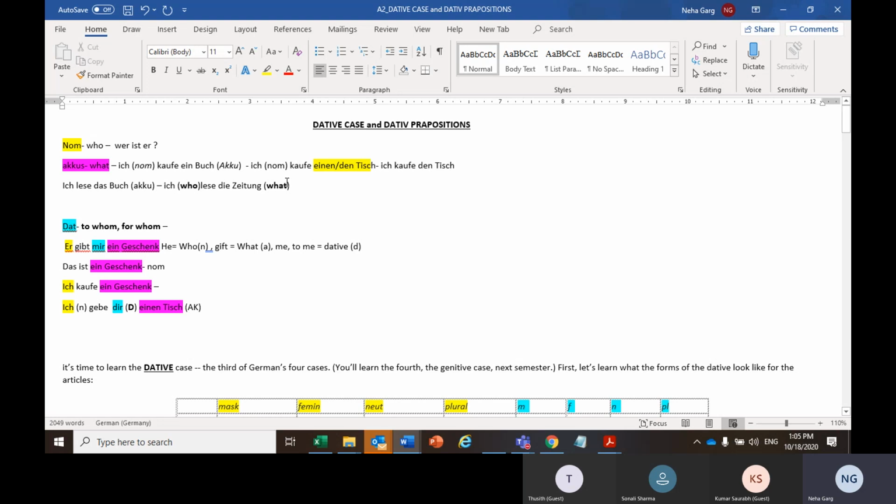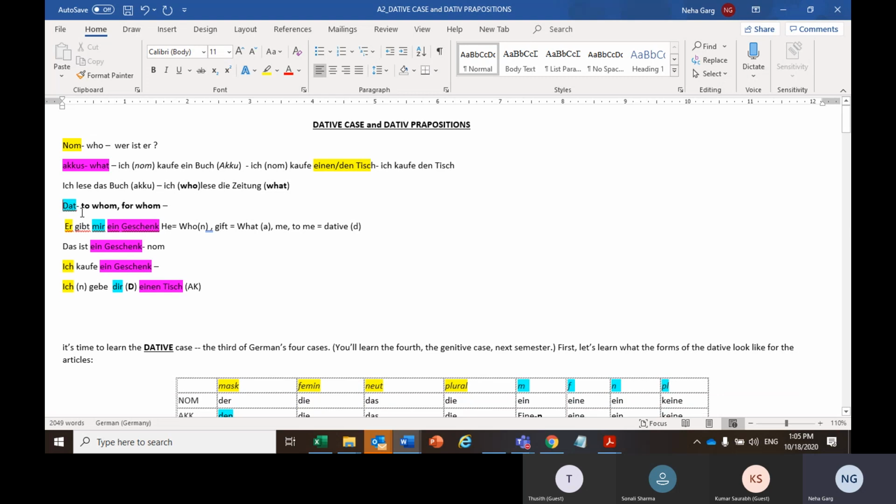So that is why. Now, nominative and accusative, this is the case. Then there is a third case, which is dative case. So nominative is who, accusative is what, but dative is to whom or for whom. If I am doing something, then to whom or for whom I am doing it, my second object, would be the dative thing. This is also known as the lazy case, which is being impacted indirectly or at the end.